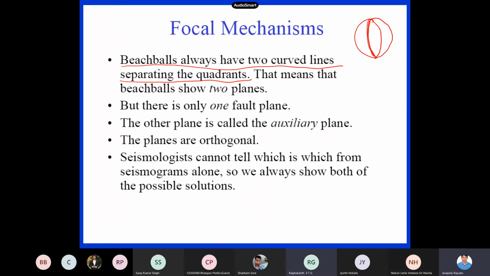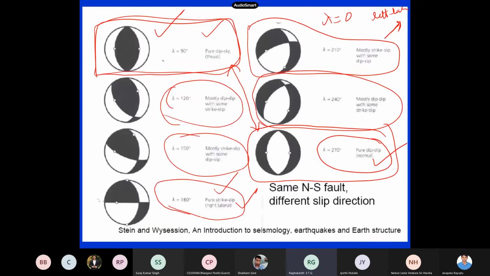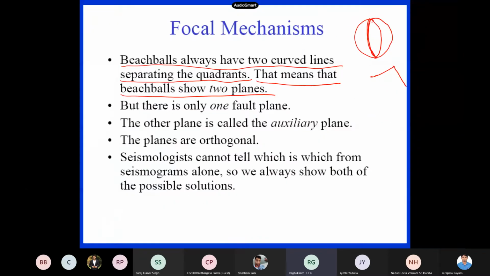Why does the auxiliary plane come into the picture? Because shear stresses are complementary. You can take this plane or you can take this plane, sigma xy or sigma yx. So you will have complementary planes. Okay, so every beach ball will have two planes. Any beach ball you take, whatever you can see, this is one plane and this is another plane. That is compulsory.